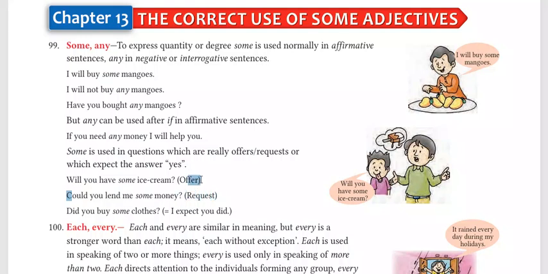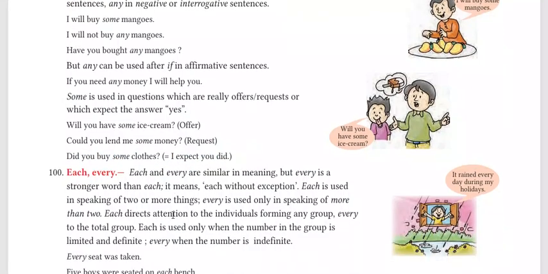So it means whenever there is an offer, a request, or something where you expect the answer yes or no, you have to use some. Did you buy some clothes? I expect you did. So it can be yes, I did, or no, I did not. So we can use some in these kinds of situations as well.